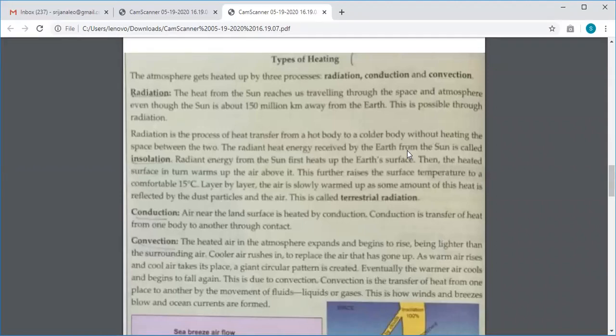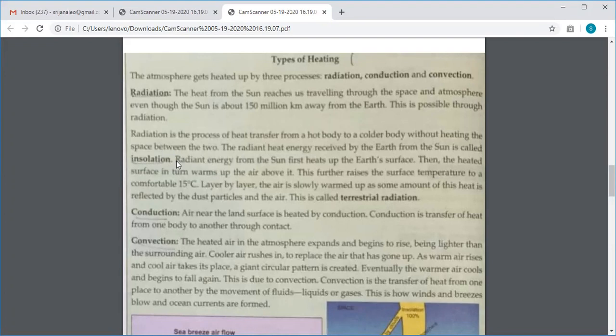All right. So the radiant heat energy received by the earth from the sun is called insolation. You understood what I just said? We receive light energy also, but the heat energy that we receive from the sun is what is called insolation. Please underline this portion, it is important.